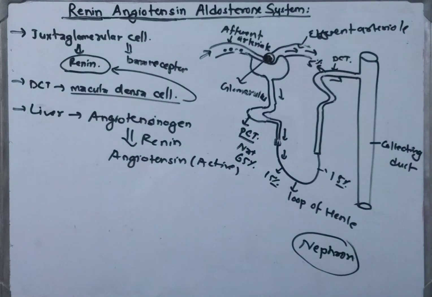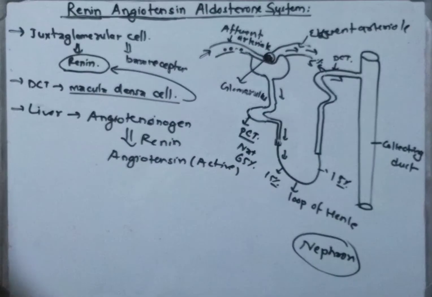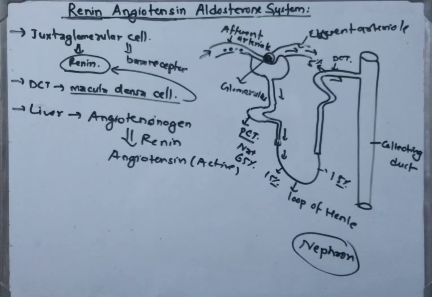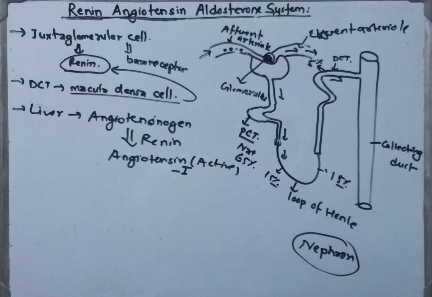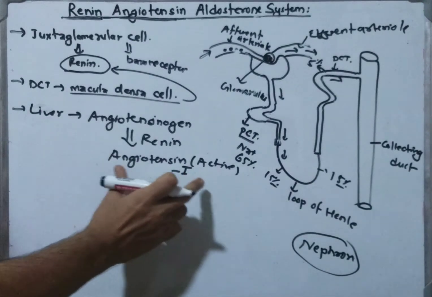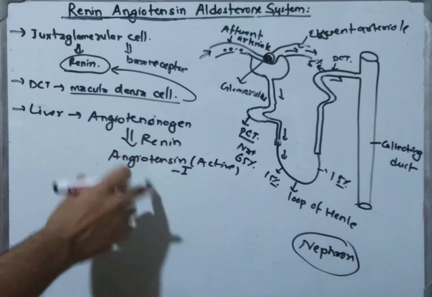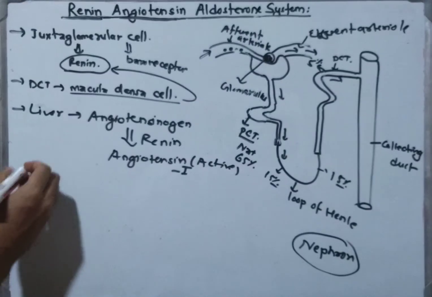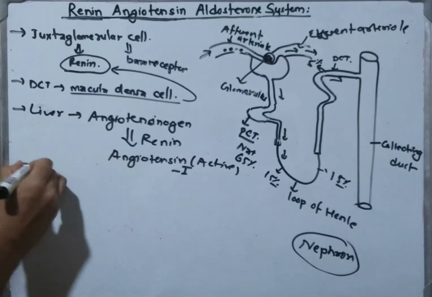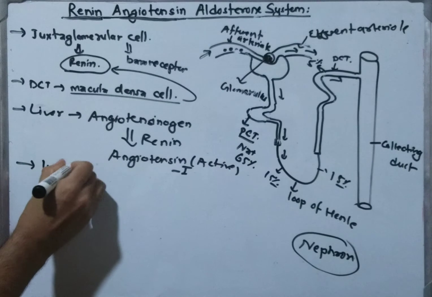So the angiotensin, the active form, is also known as angiotensin 1. There is angiotensin 1 and angiotensin 2. First of all, there is the release of angiotensin 1 after the conversion of angiotensinogen by the renin.